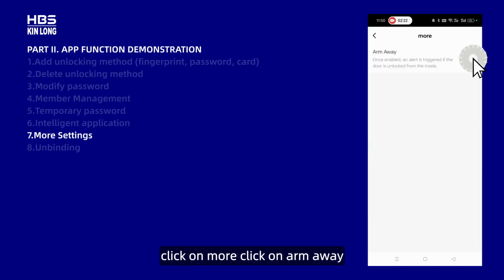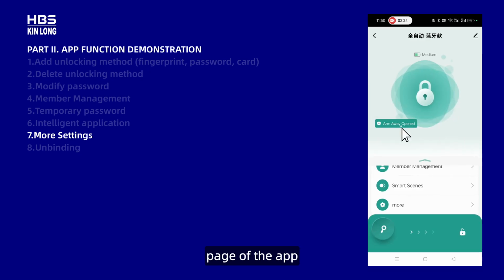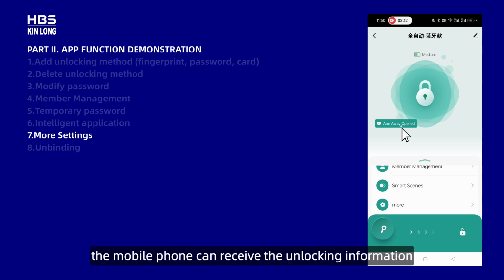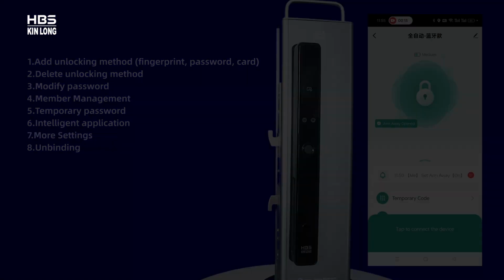Click on More. Click on Arm Away. Return to the home page of the app, and you can see the words Arm Away opened appear here. After the Arm Away is enabled, if the door is unlocked indoors, the mobile phone can receive the unlocking information.